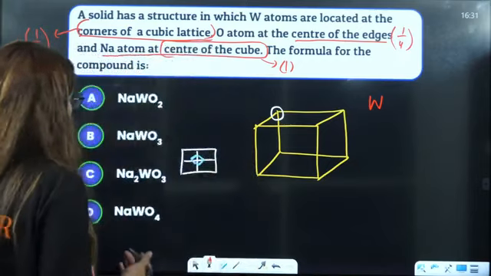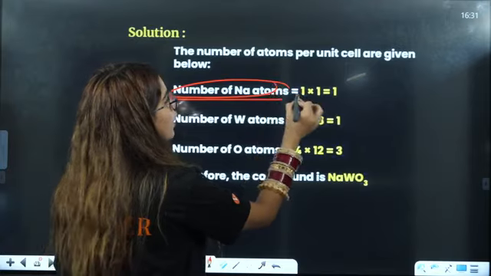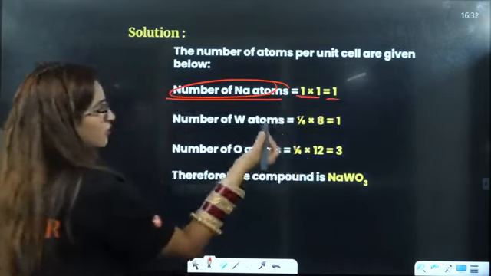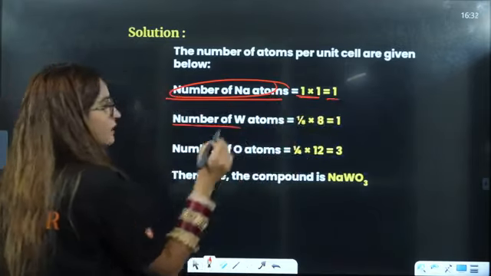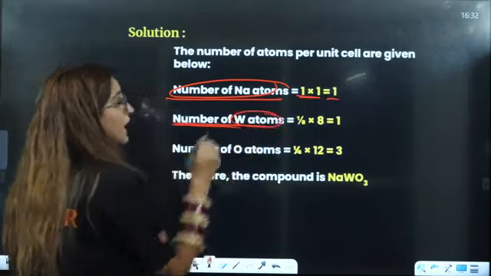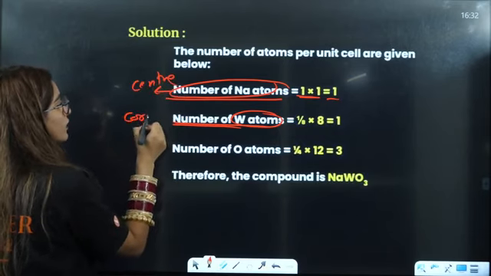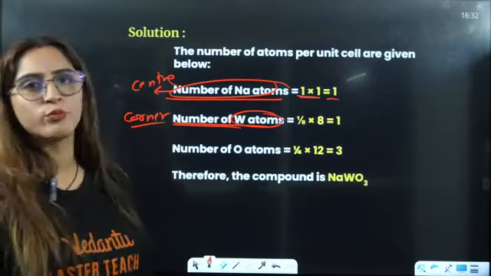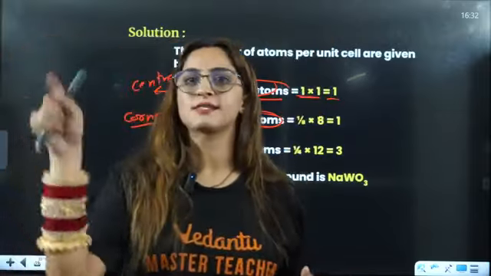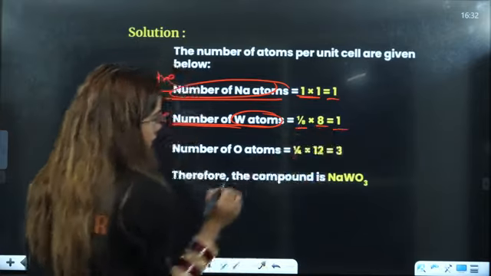So you just have to find the formula here. The simple thing is, the number of sodium atoms will be 1 into 1, right? So occupancy is 1 only. There is only one center in this room. Number of W atoms: they were in the corner, and sodium was in the center. How many corners does your room have? 1, 2, 3, 4, 5, 6, 7, 8. 8 corners. 8 multiplied by 1/8 is 1.